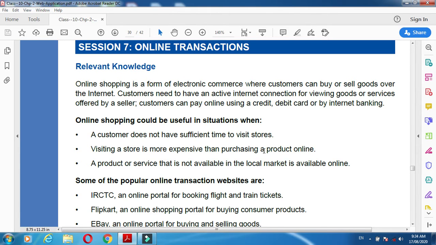My dear students, in this session we are going to learn about online transactions. We all know that we do some shopping online today. Everyone can do online shopping. So how does online shopping work, how can we do this, and what procedure do we have to follow?